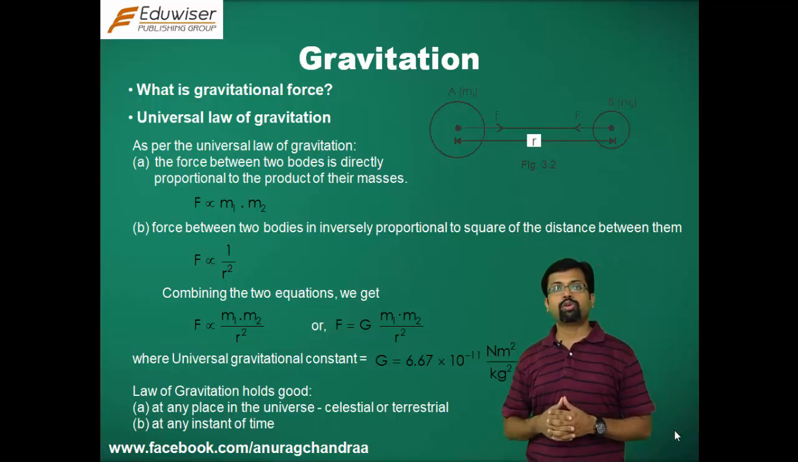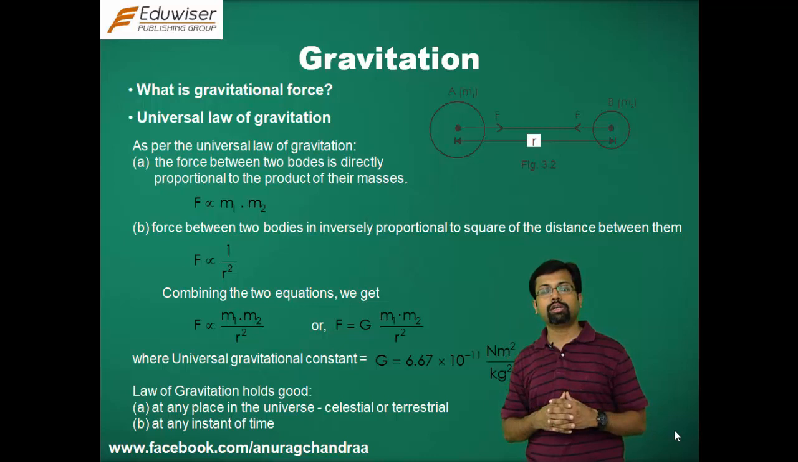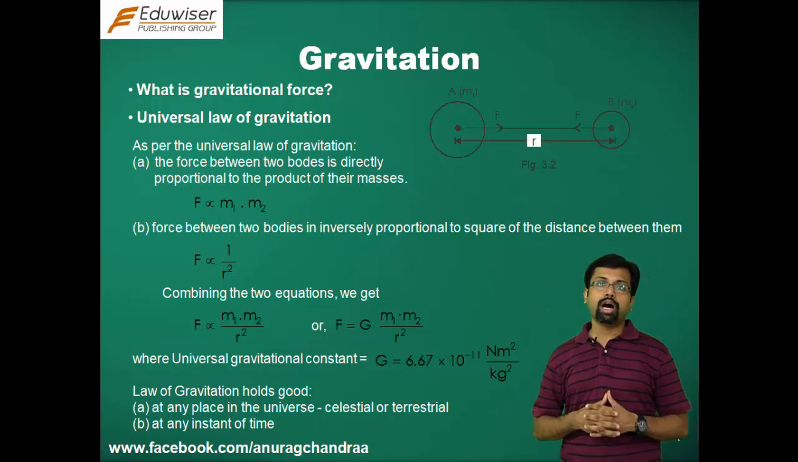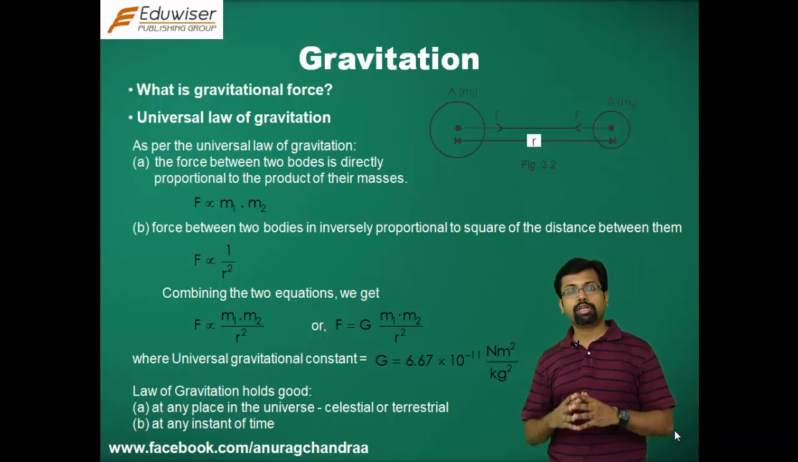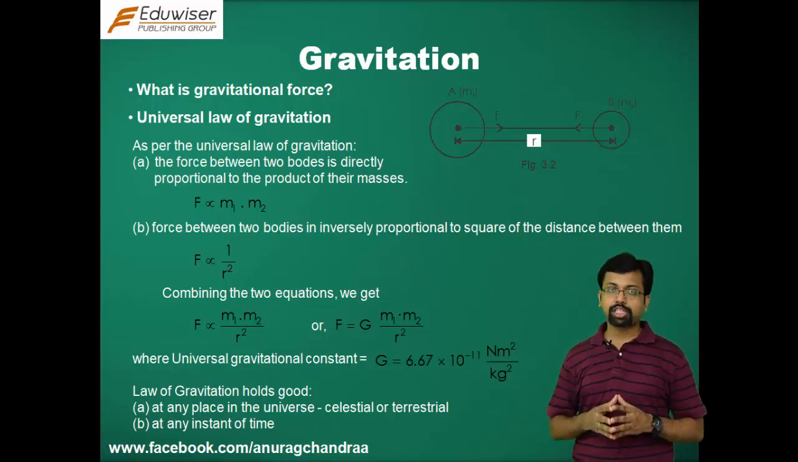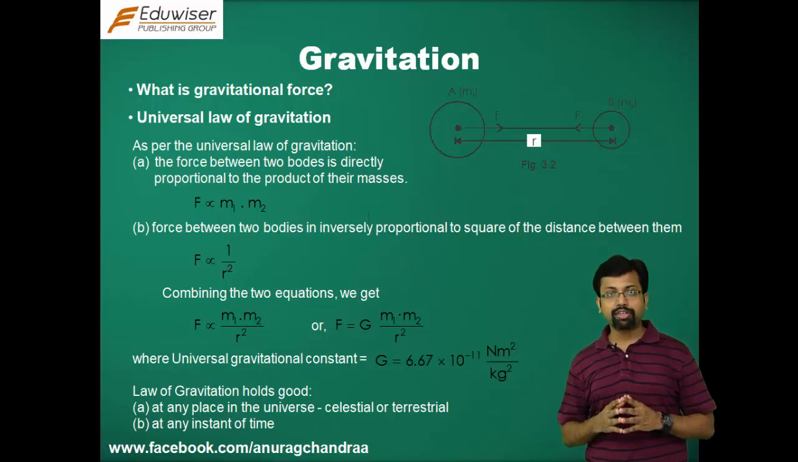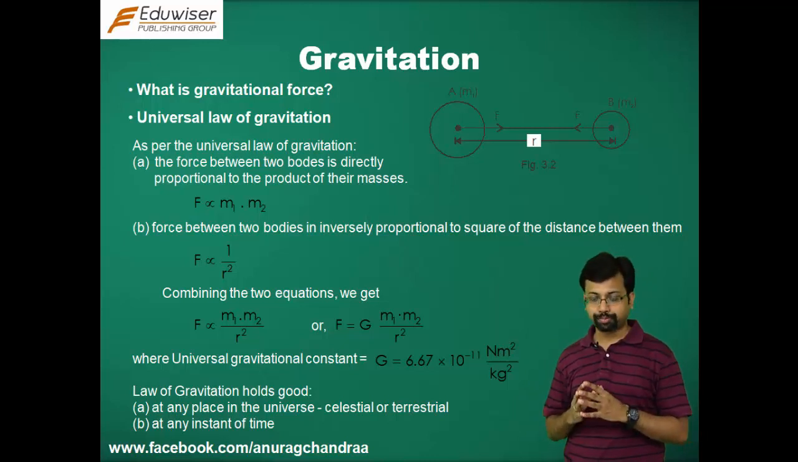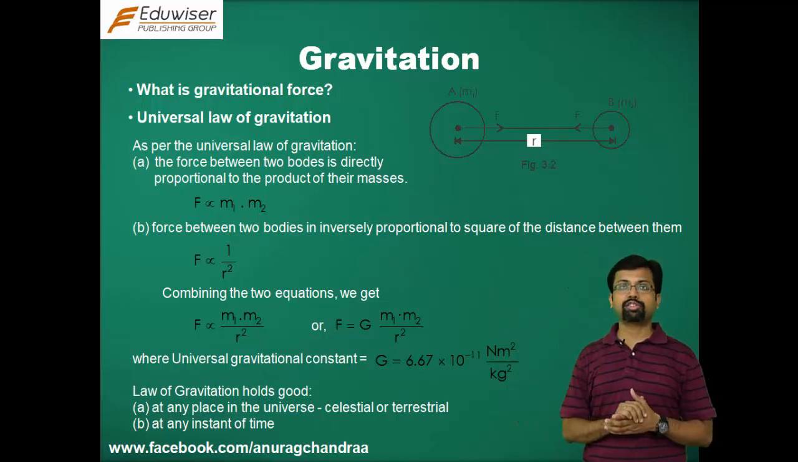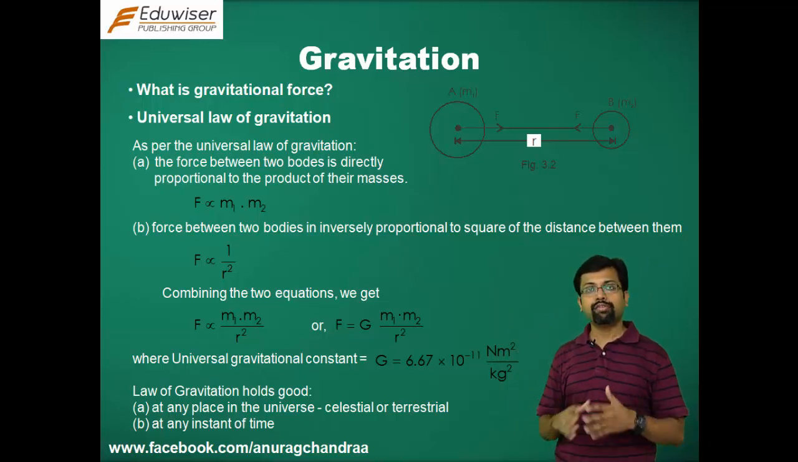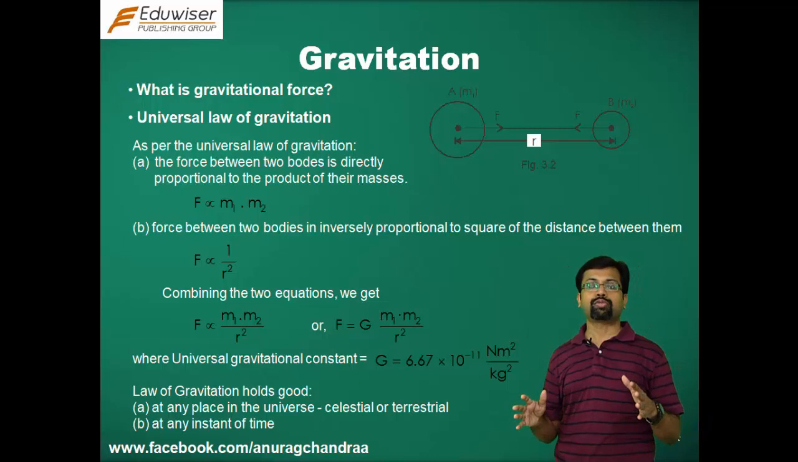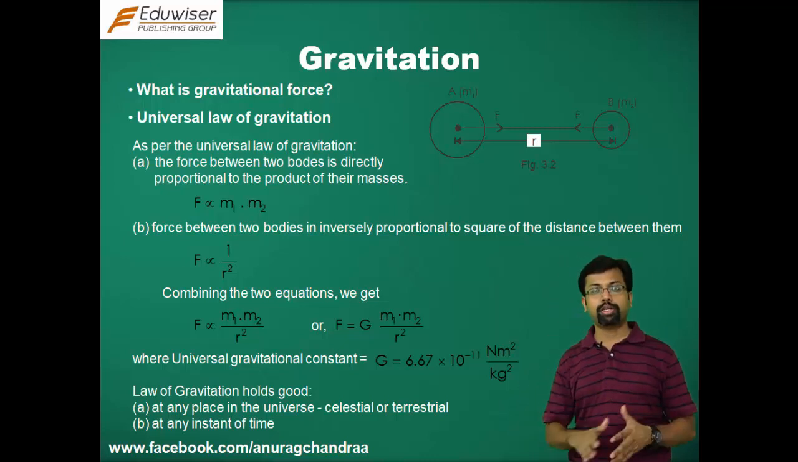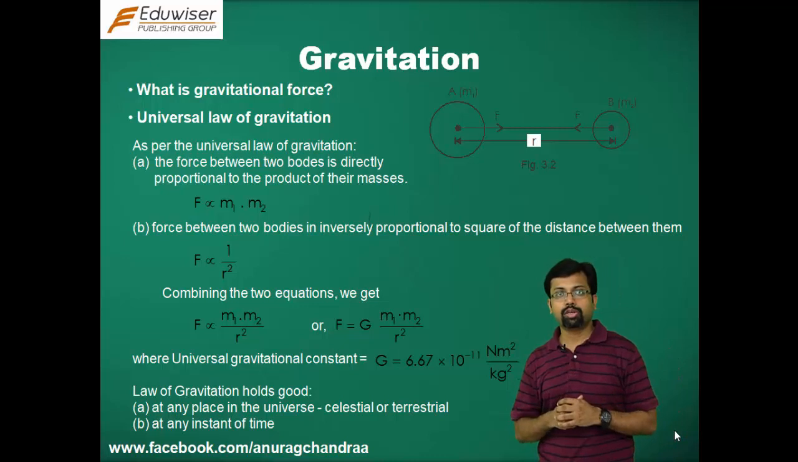Now, you can remove the proportional sign by introducing a proportionality constant. So, F is equal to G m1 m2 by r square, where G is the constant of proportionality, called the universal gravitation constant. Its value is 6.67 into 10 to the power minus 11 Newton meter square per kilogram square. The law of gravitation is called universal because it holds true anywhere, celestial or terrestrial, and at any instant of time. It is independent of time and place, hence it is called the universal law of gravitation.